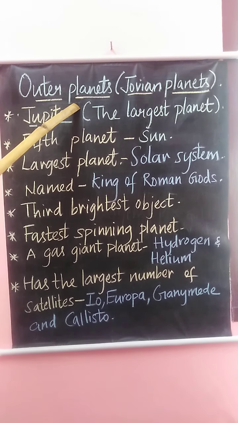Jupiter has the largest number of satellites. Its large satellites are Io, Europa, Ganymede and Callisto. There are many other satellites as well, but these are a few large satellites of Jupiter.